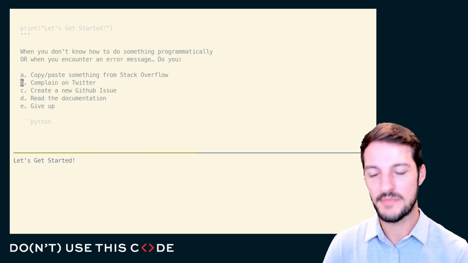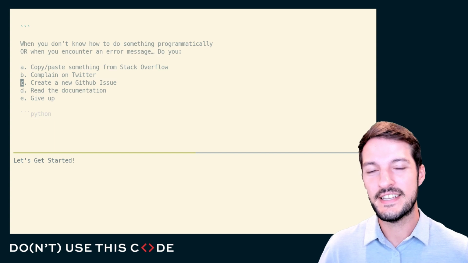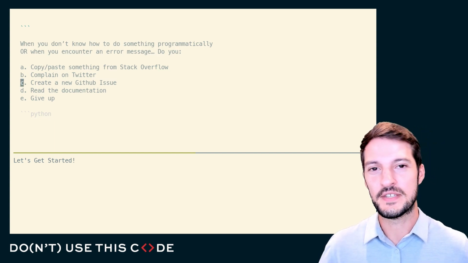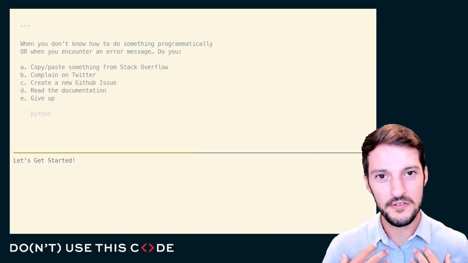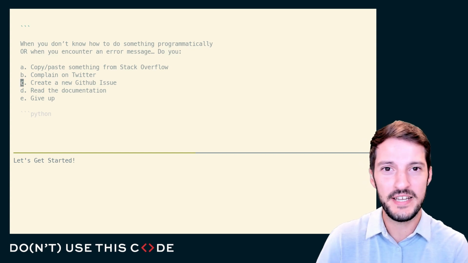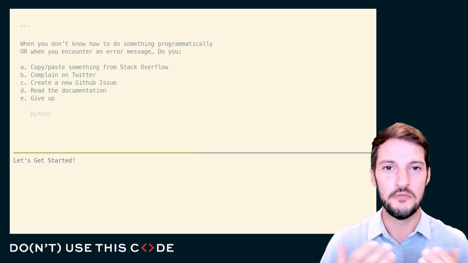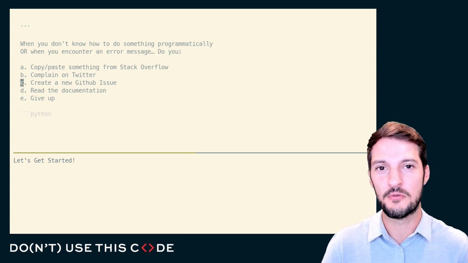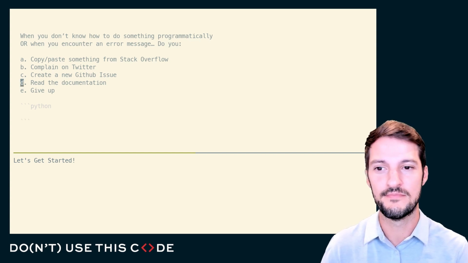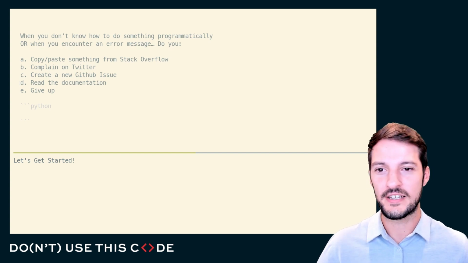So maybe instead we create a new GitHub issue. And now with this issue, you have to figure out if this is a bug or not. Was it my fault, or is it the library's fault? Is it the code's fault? And sometimes we might not know that, right? It's okay to be working with libraries where you don't know specifically how they work, but you can use them quite well.